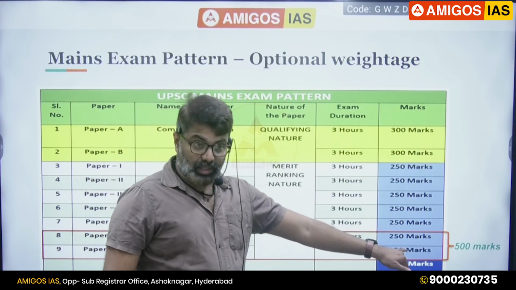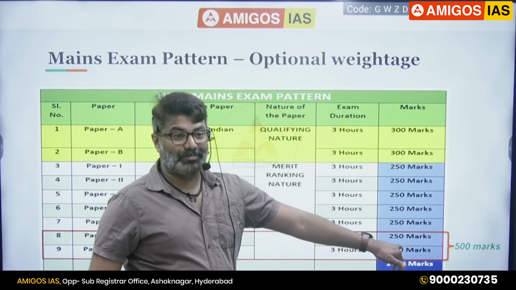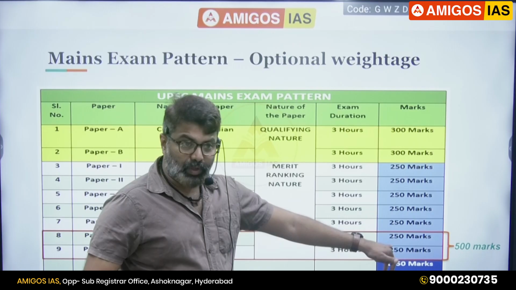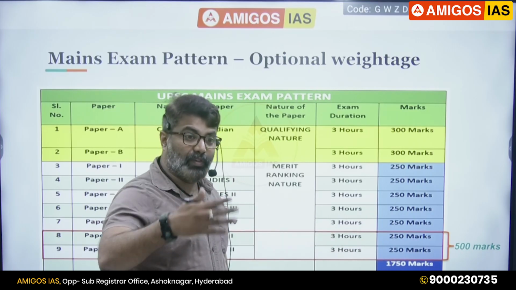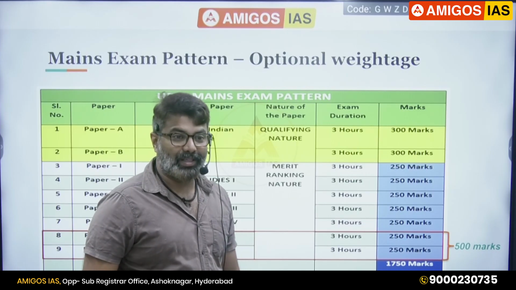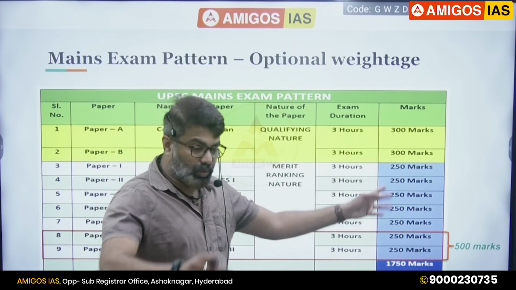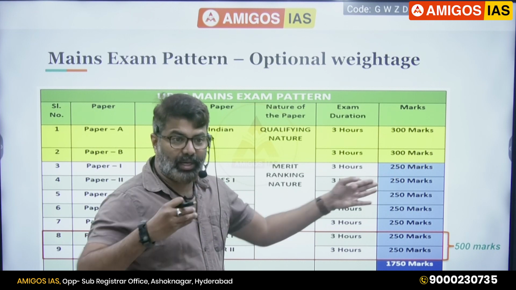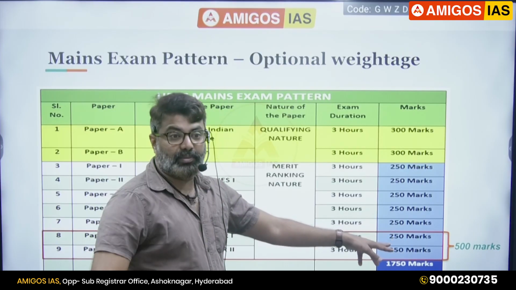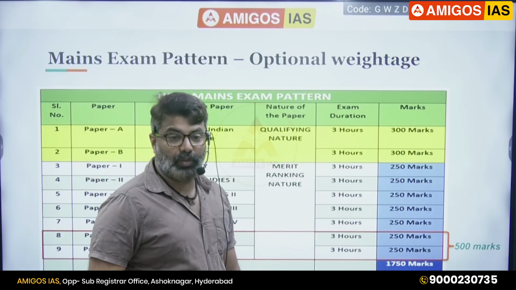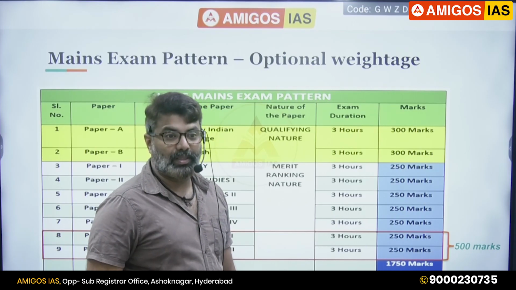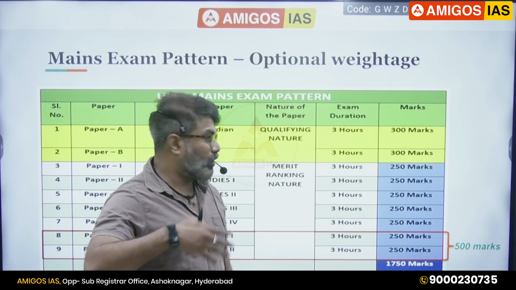Very good marks can put you in the top list. Out of 500, in each paper of 250 marks, if you are able to score more than 150, that means you are a topper for the entire civil service exam. Because in GS overall everybody is scoring 80 to 120 out of 250, in that range. Optional is the game changer. If you are reaching 150, 160, 170, it's a very good score actually. That will make you a topper.